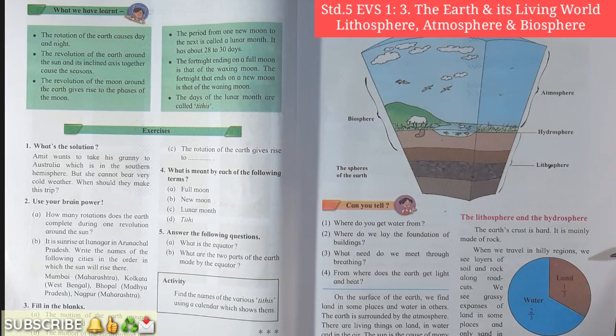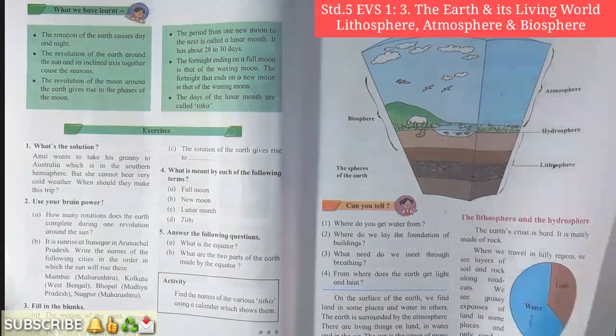Okay students? Do you remember what you mean by lithosphere? If you do remember, you can type your answer in the comment box. Students, let me tell you, the outer part of the earth or the rigid part of the earth is called lithosphere. The outer crust and the mantle is known as lithosphere. Now let's move towards hydrosphere.